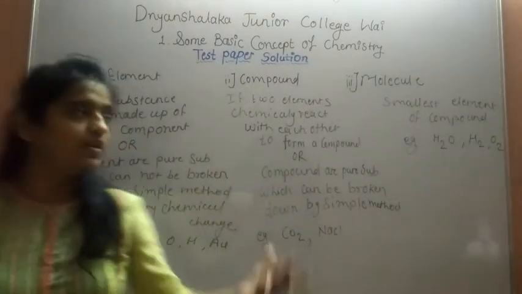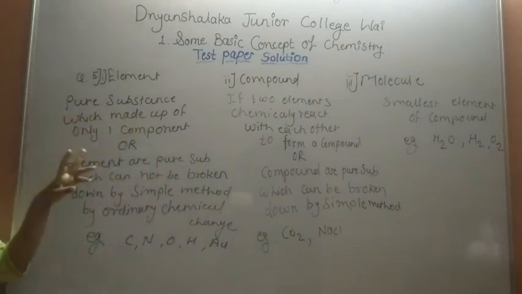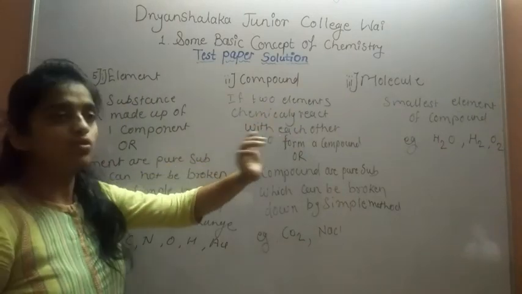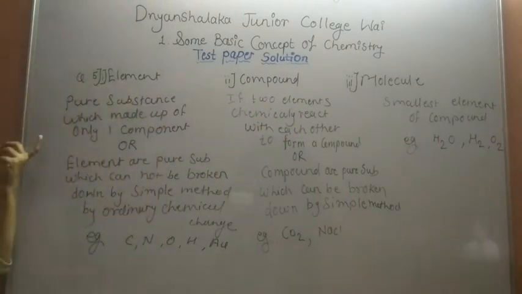So it is called a molecule. For example, H2O is a molecule. Hydrogen, H2, is also a molecule, and O2 is also a molecule. So it is the smallest particle. It carries 3 marks; only one definition is compulsory to write down. So we get 1, 1, 1, total 3 marks for this question number 5.